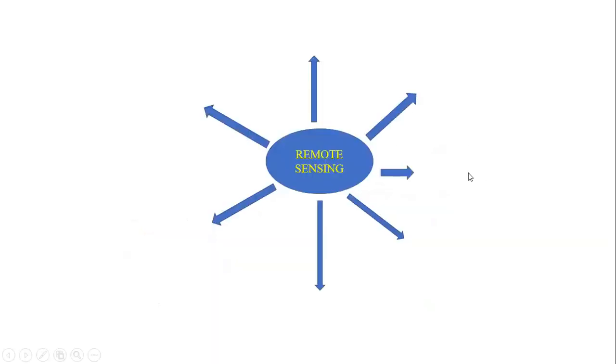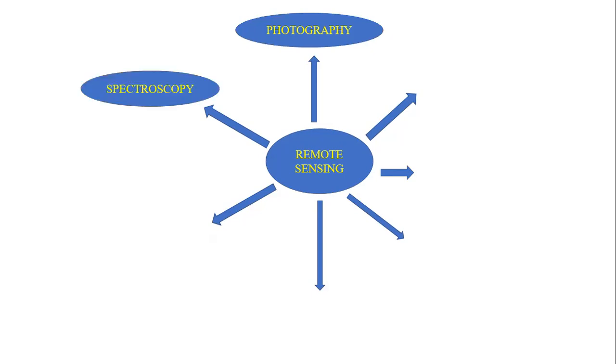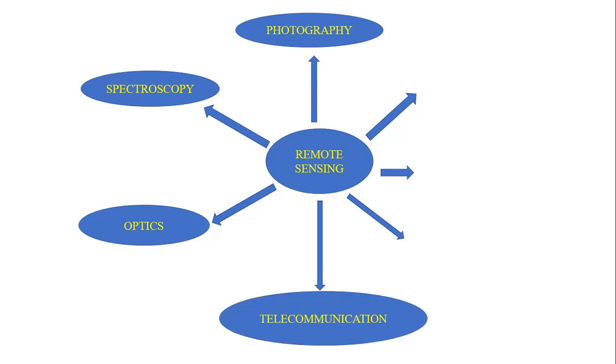Coming to the next, students, in remote sensing there are many departments, a combination of many things should be there. What are those? Very first, photography is very important in remote sensing. Another one is called spectroscopy. We are taking the data from electromagnetic radiation, so we have to know spectroscopy and optics. We use many optic devices, especially in satellites, and many optics and optic glasses when we get the data. Another one is telecommunication. Yes, this is very important. After getting data, we have to use some telecommunication systems.